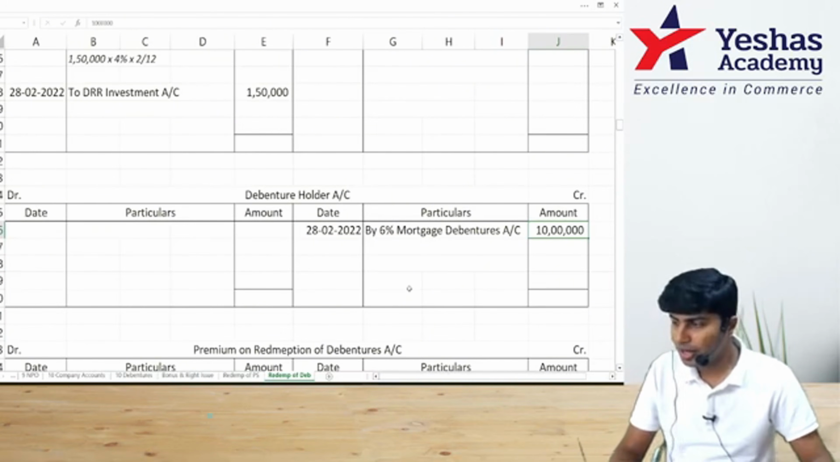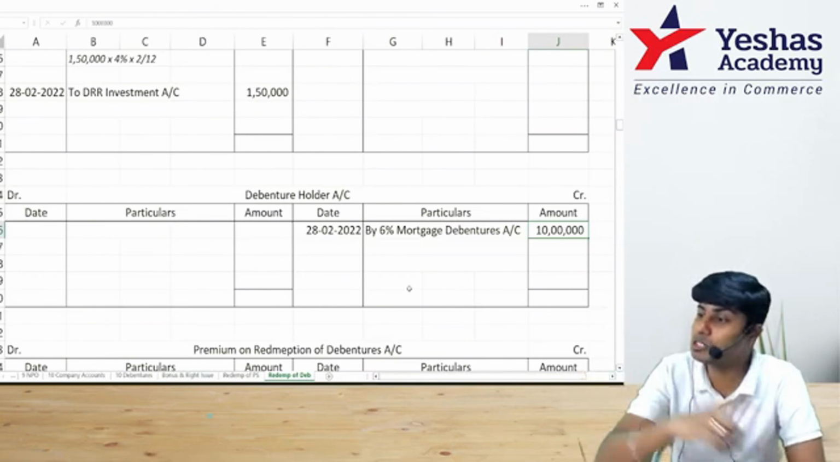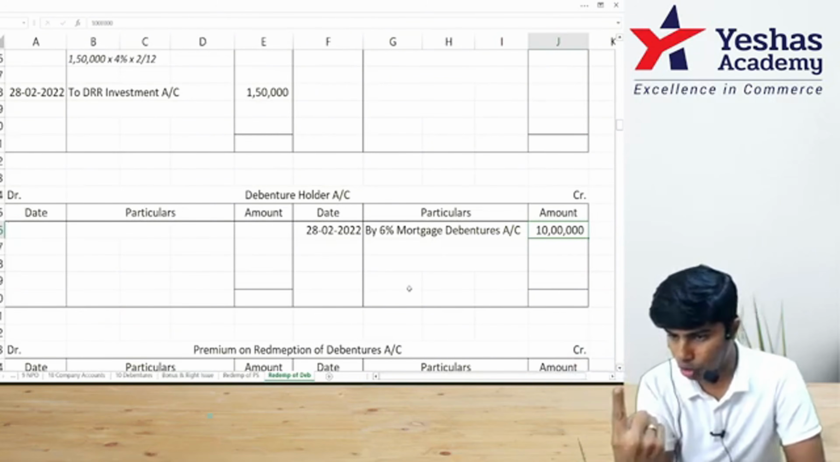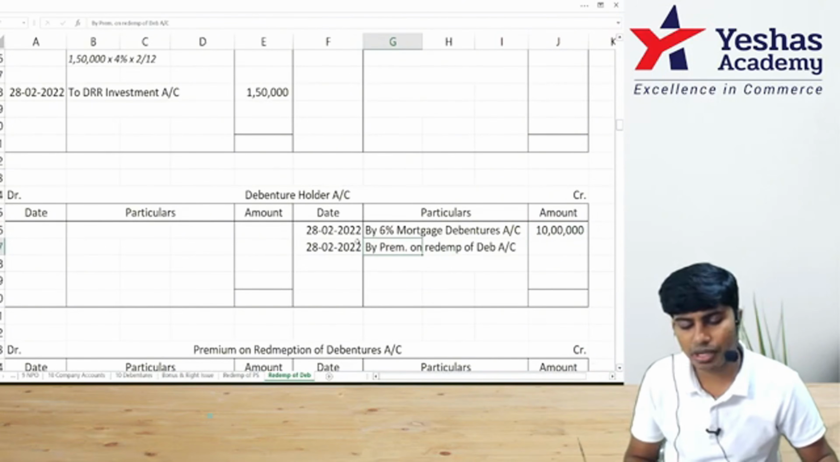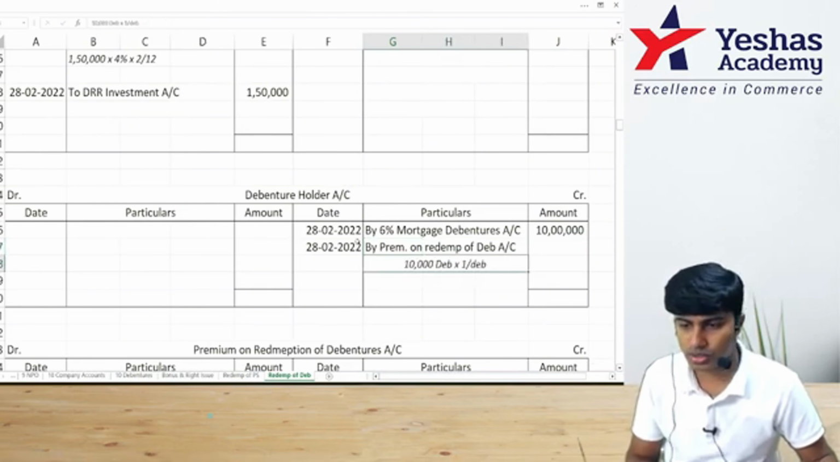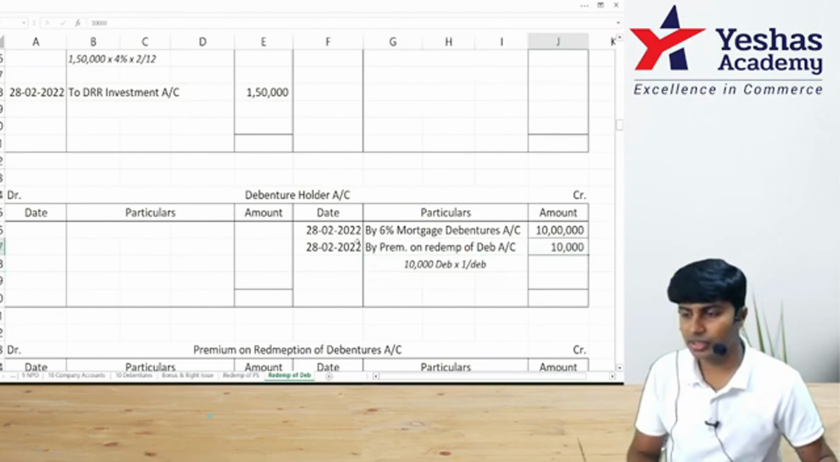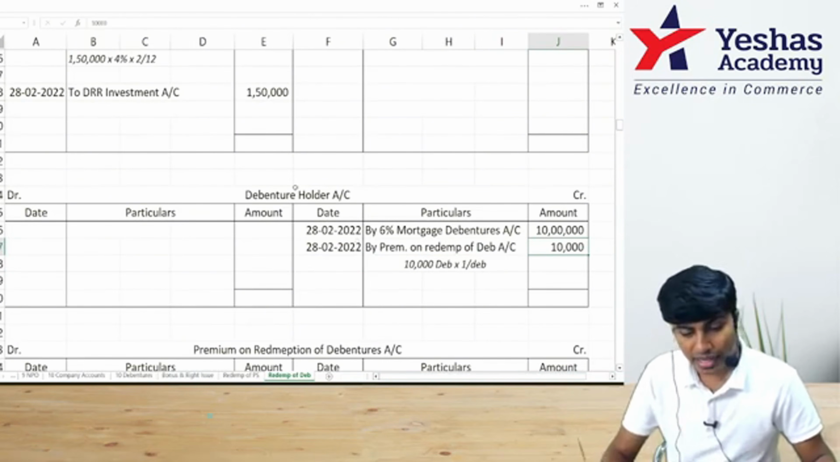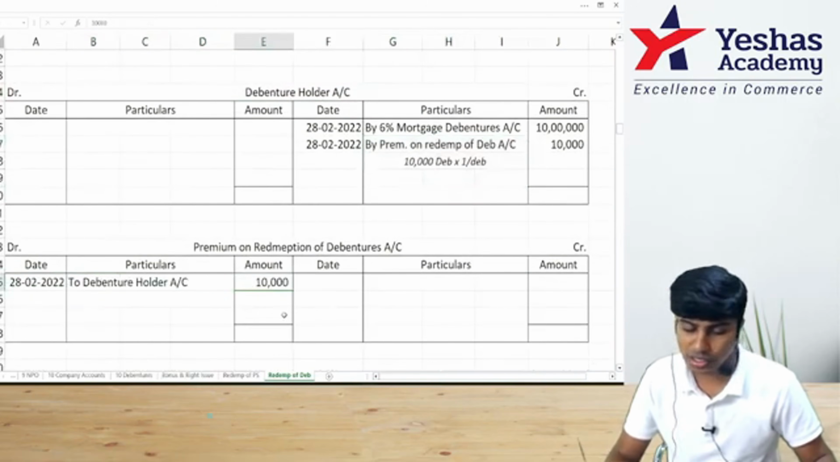Did I write this? But can I pay only 10 lakh to them? No, they want 101 rupees per debenture. This is 10,000 debentures into 100. I need to pay them 1 rupee more. That 1 rupee more, I would write here 28th of February by premium on redemption of debentures. 10,000 debentures into rupees 1 per debenture. How much is that? 10,000 rupees. Pakka? Everyone? No doubts. In my debenture holder account, I have done by premium. In premium account, I'll write to debenture holder.